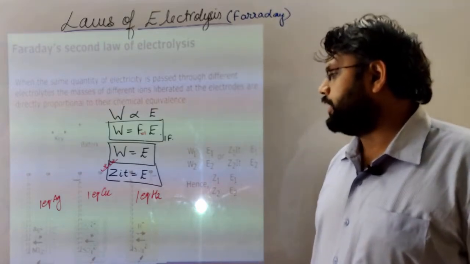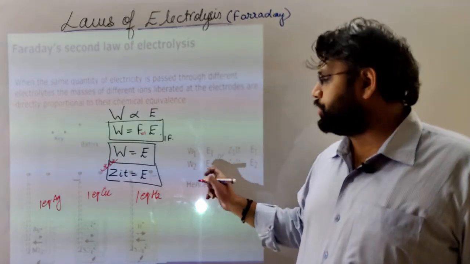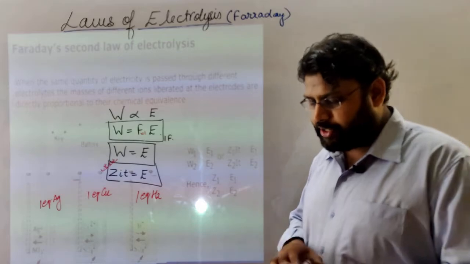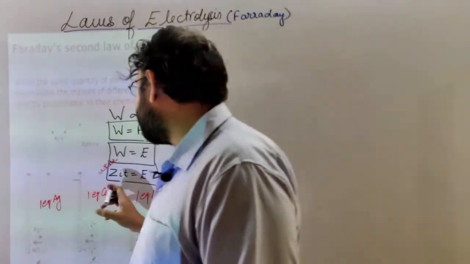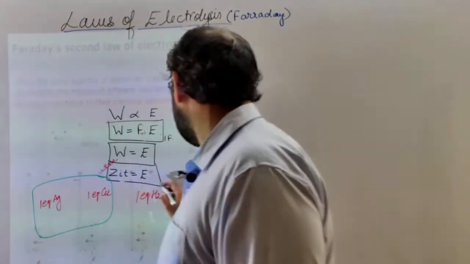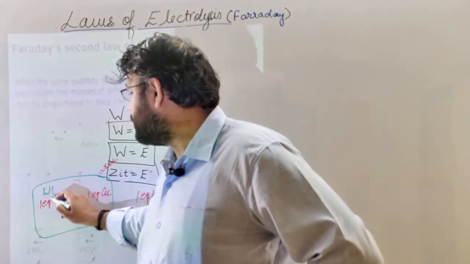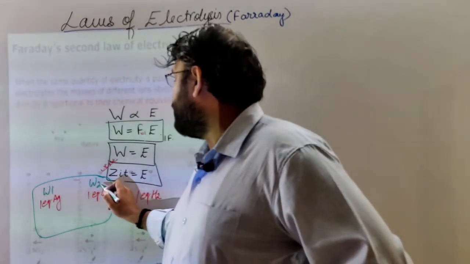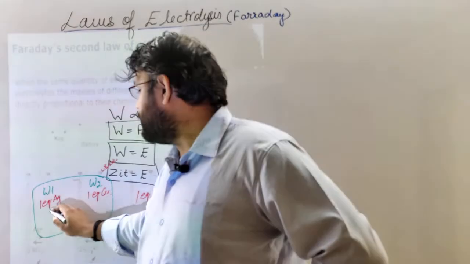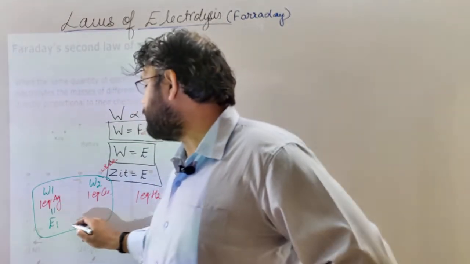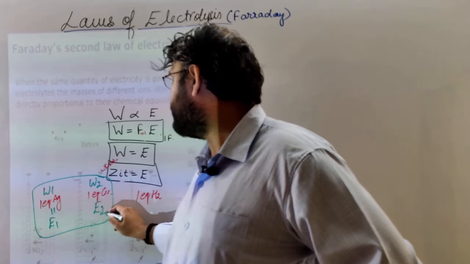So whatever the weight deposited, if we compare only two beakers or two electrolytic solutions, the weight deposited will be equal to the equivalent weight of silver and the equivalent weight of copper.